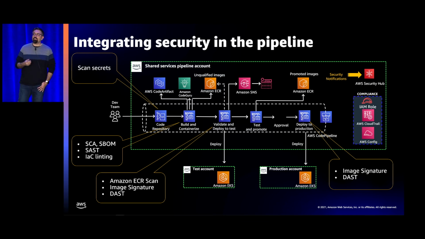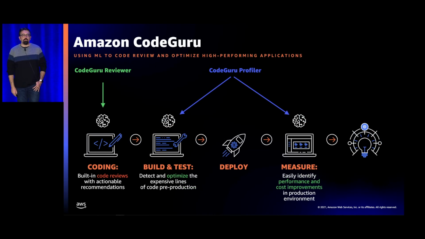Like, you can start with something that's just as simple as turning a checkbox today. And so that's where I want to focus on today. But you've got a lot of opportunities at various phases. If you're already implementing some of this, congratulations. Try and move up the stack and see if you can go later in the process. One of the ones that I want to say just turn on today is Amazon CodeGuru.